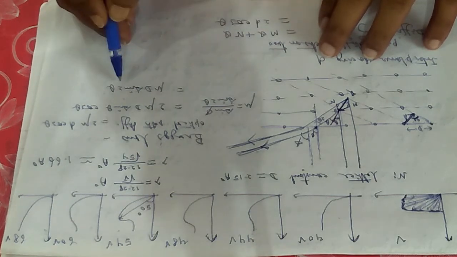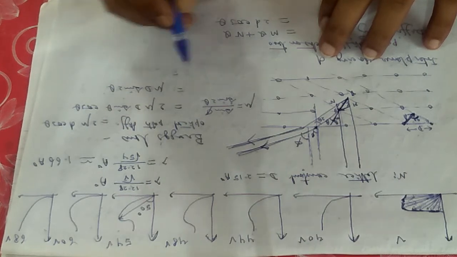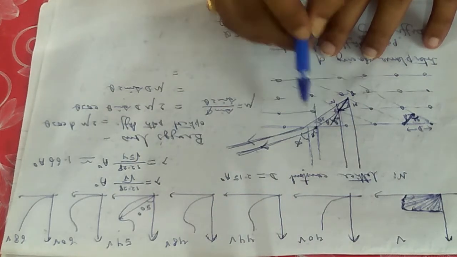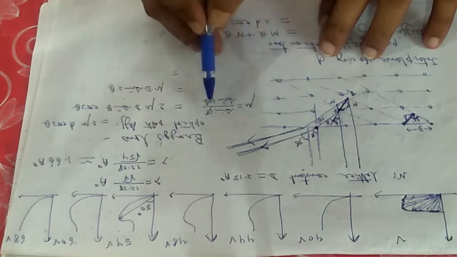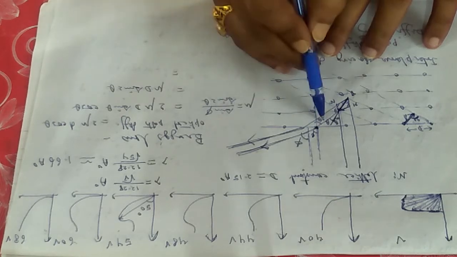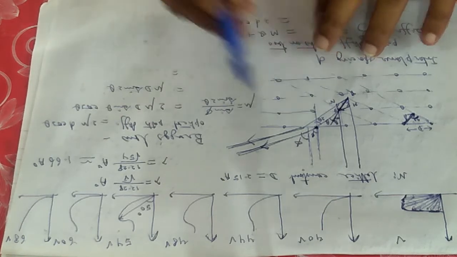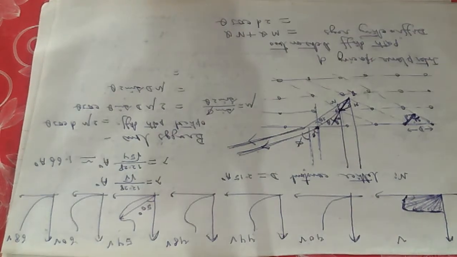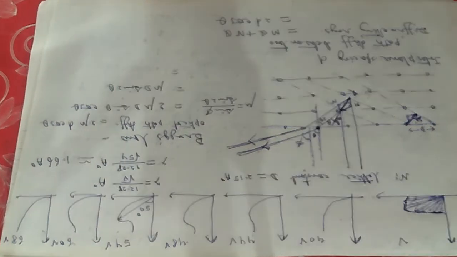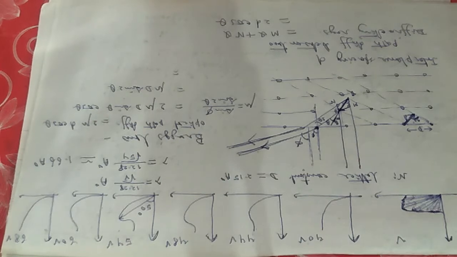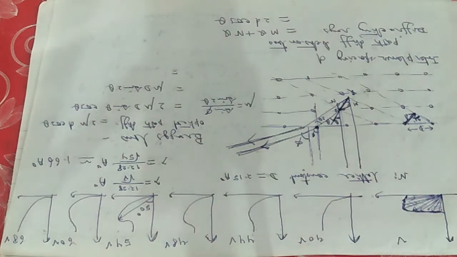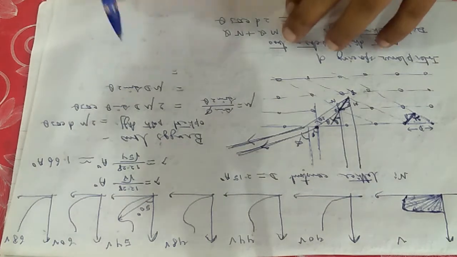Put it here. At this point I am applying Snell's law. Sin phi by sin 2 theta. This angle is 2 theta. Angle of incidence, angle of refraction. If you do not get this point, you redraw this figure or consult any book. If the figure is prominent, simple geometry will make you understand everything.